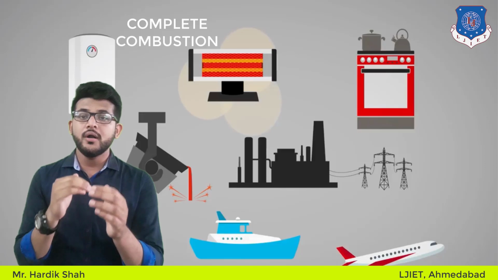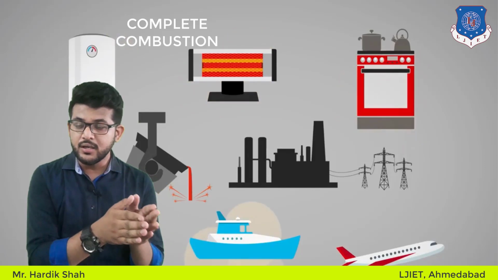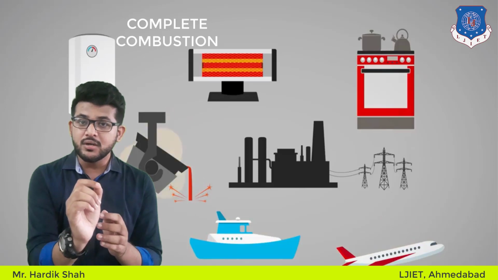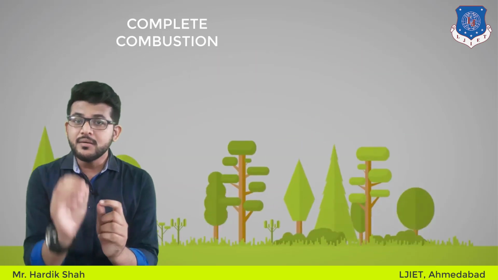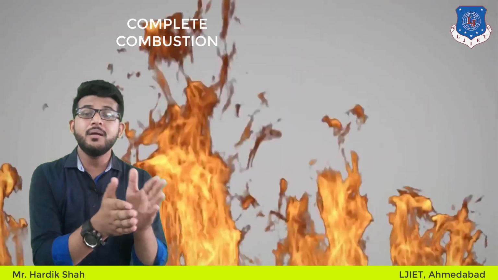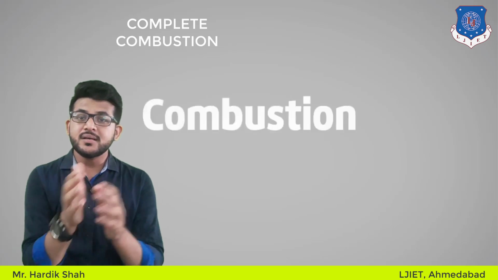On the other end, when there is insufficient oxygen to completely combust the fuel, some fuel carbon is converted into carbon monoxide, and some hydrogen remains unreacted.